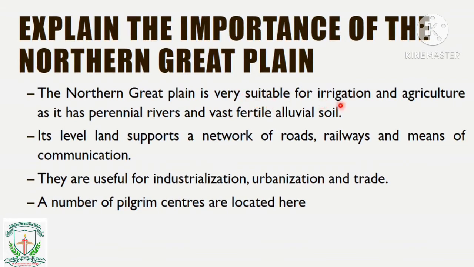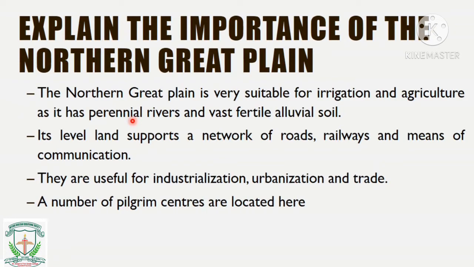It is very much suitable for irrigation and agriculture, as it has perennial rivers. What are perennial rivers? The rivers which flow throughout the year, even in the dry hot sun these rivers will not get dried, so we call them perennial rivers, and they have vast fertile alluvial soil.